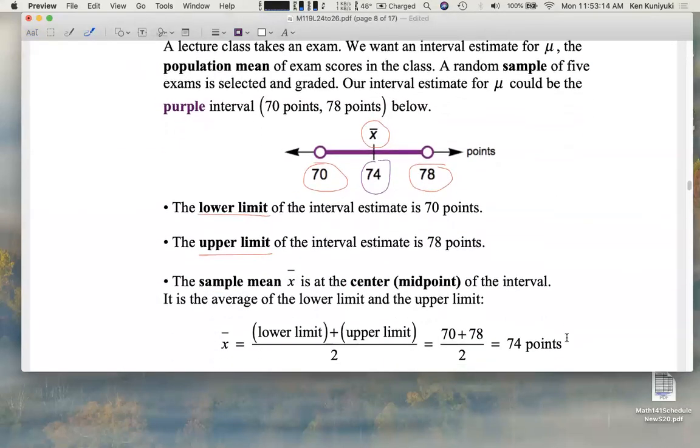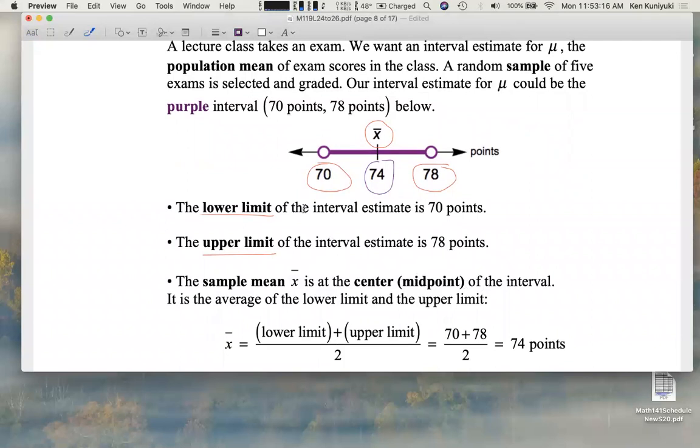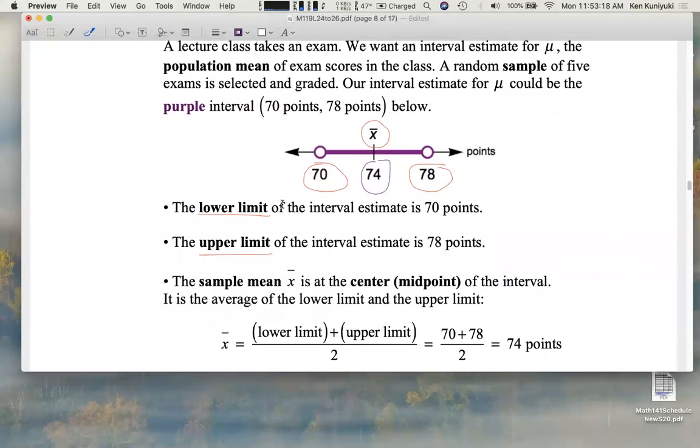It's the average of the lower limit and the upper limit, in this case, the 70 points and the 78 points. And how do you take the average of two values? You add them up and divide by 2. And it has the same unit as either limit. You add up 70 and 78, divide the sum by 2, and you get 74 points.